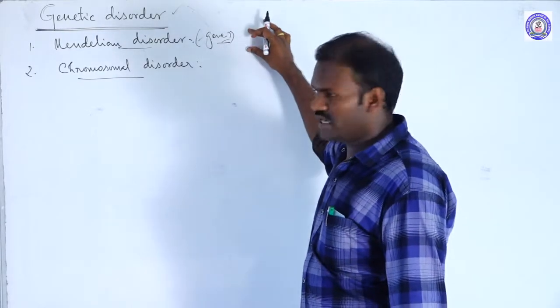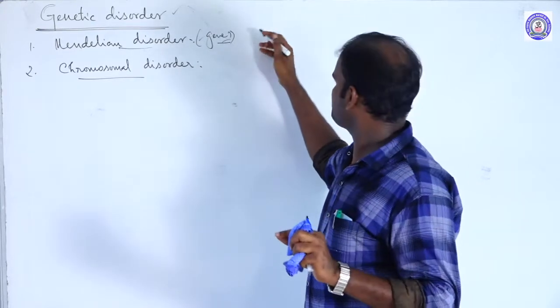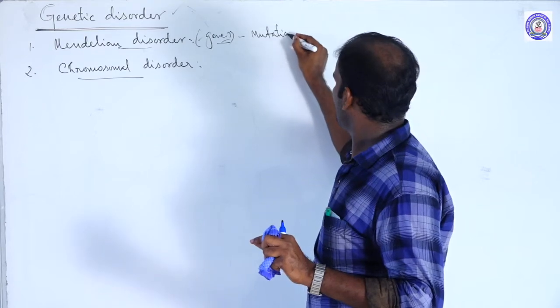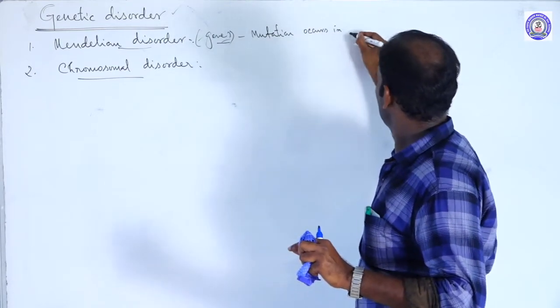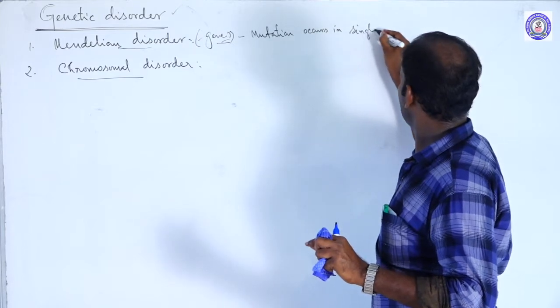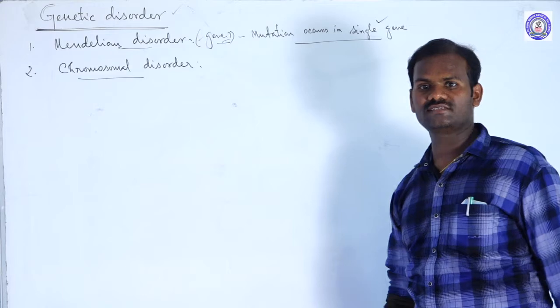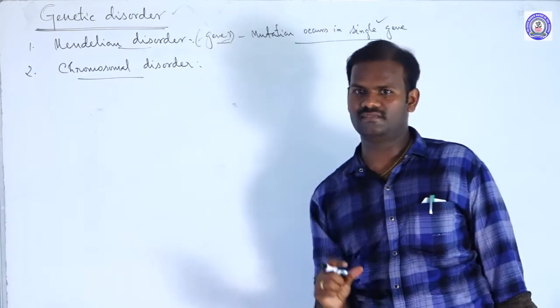Any alteration or mutation that occurs in a single gene. I mean, a single gene gets mutated. What is called mutation? Sudden change in the genetic setup of an organism.